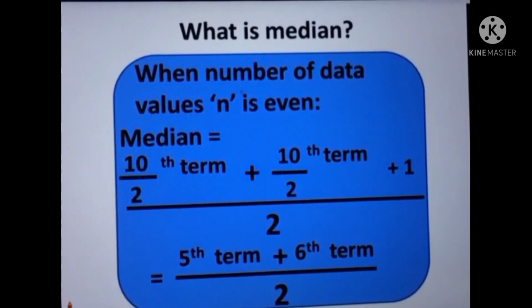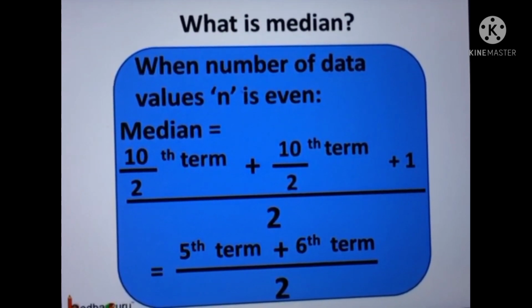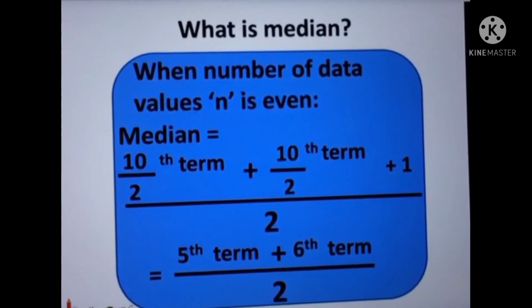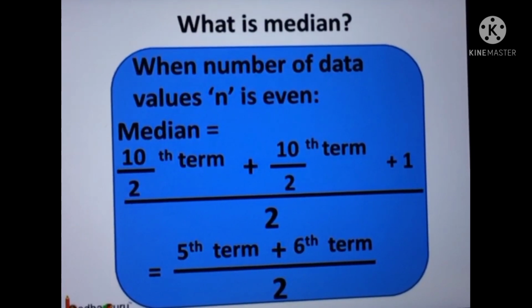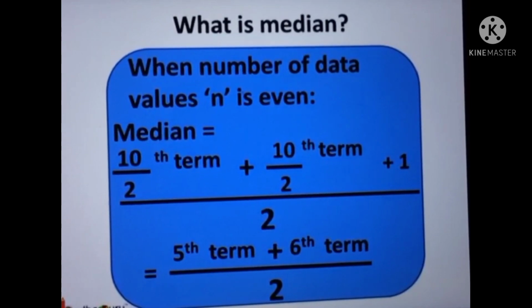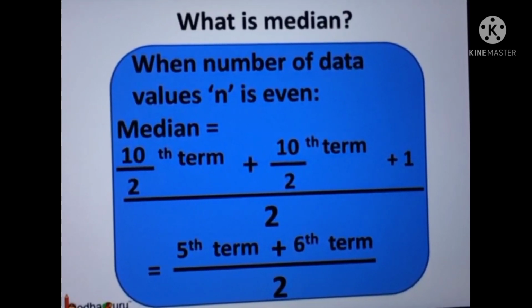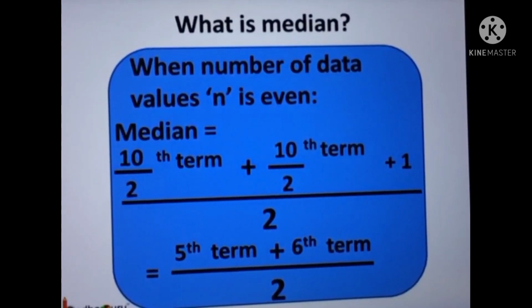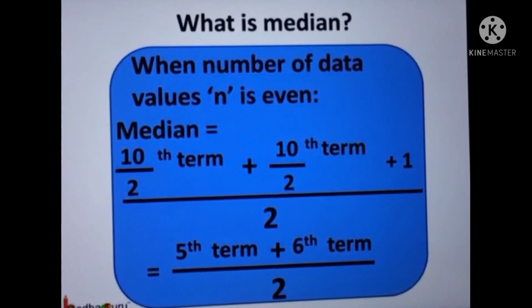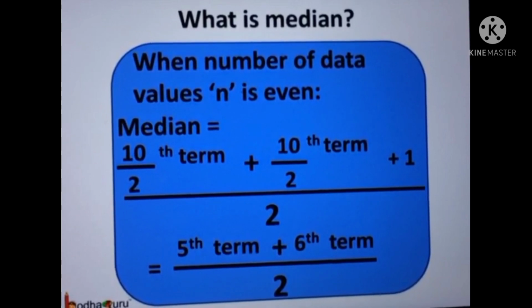The two middle values are the value number 10 by 2, which is the fifth data value, and its next value, which is the sixth data value. We find its mean, that is, add them and divide by 2 to find the median value. So thus, median here would be the fifth term value plus the sixth term value divided by 2. Thus, median is used to show the central tendency of data when the data values have extreme values.